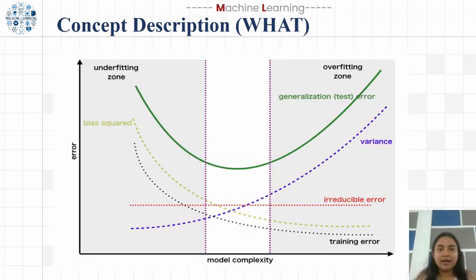The graph shows the bias variance trade-off, a core concept in machine learning. It's all about finding the perfect balance for your model. We have the underfitting zone, where our model is too simple and has a high bias and can't learn the data patterns, so its error is high. And there is also the overfitting zone. The model is too complex and has a high variance and has memorized the training data, including its noise, which makes it perform terribly on new data. The goal is the sweet spot in the middle. This is where our model has just the right complexity to minimize the error and generalize, allowing it to perform well on both training and unseen data.